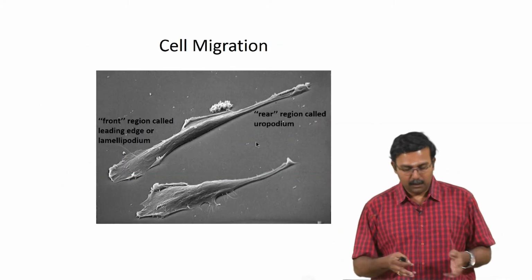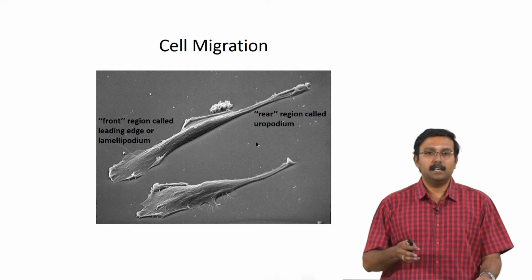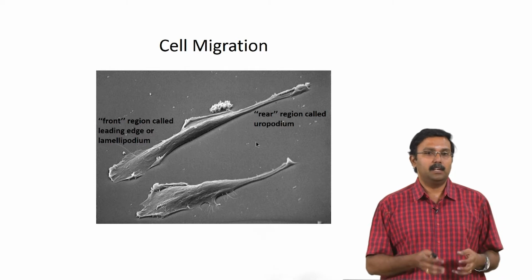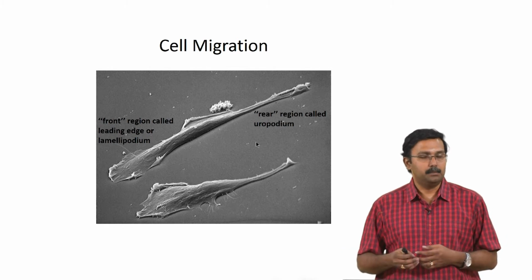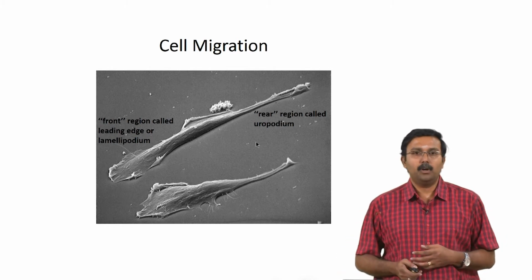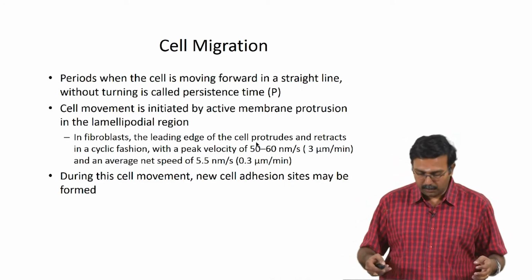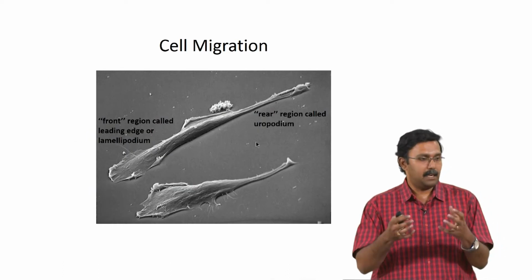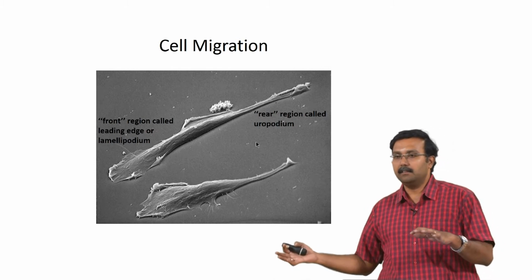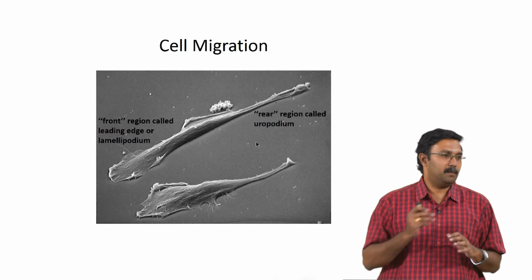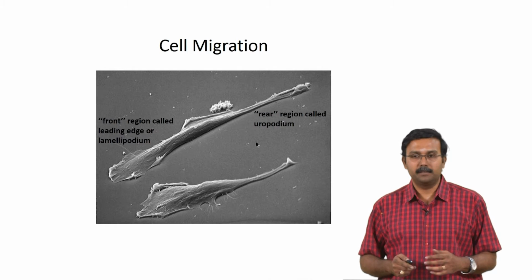So, this is how a cell which is migrating would look like. What you see here is the front region, which is called the lamellipodium or the leading edge, and the rear region is the uropodium, which is seen in the back. What happens during this time is the cells which are adhered start moving, and they go and adhere to some other surface, and then they get detached from the previous site. Once they have done that, they have actually moved one position.